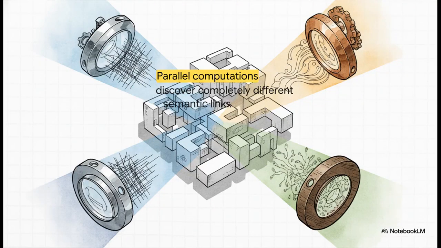To truly capture the depths of language, a single pass just isn't enough. The architecture utilizes multi-head attention. It deploys multiple attention heads simultaneously across the exact same sequence. Because each head uses a differently learned projection matrix, one head might map the grammatical structure, while another maps the emotional sentiment, and a third maps literal definitions. It's the simultaneous discovery of completely different semantic relationships within the very same text.